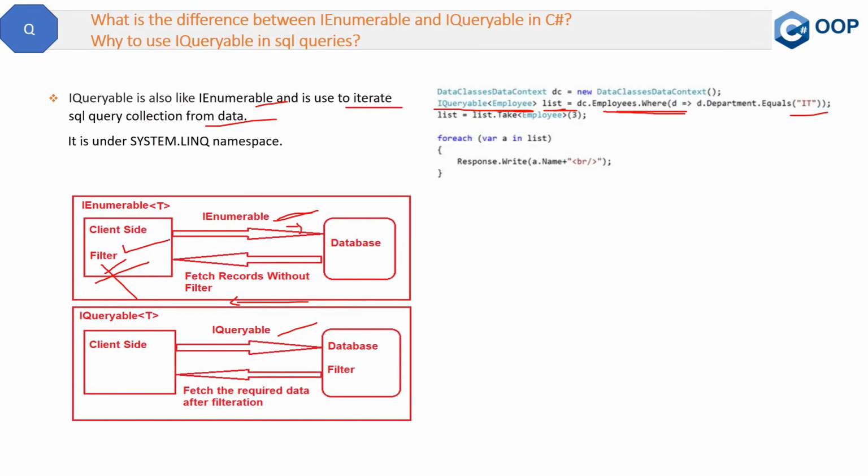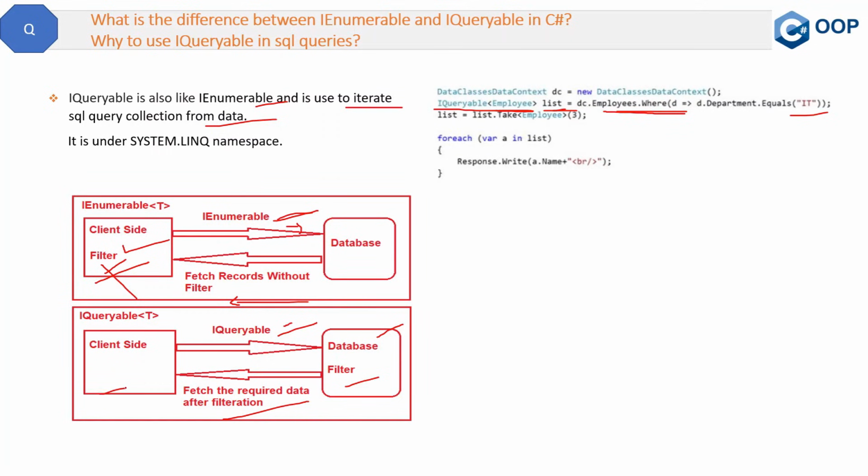On the other hand, in case of IQueryable, it will go to the database and filter the data there only. It will not bring the whole data back to the server side or client side at the code side. It will just filter the data, and only the required data after the filtration will pass from the network to the server side.